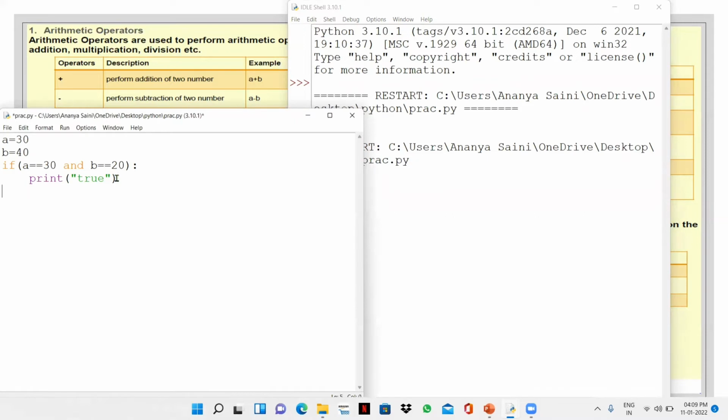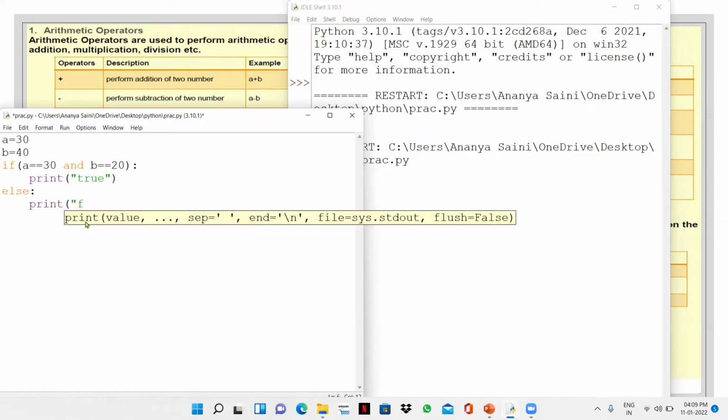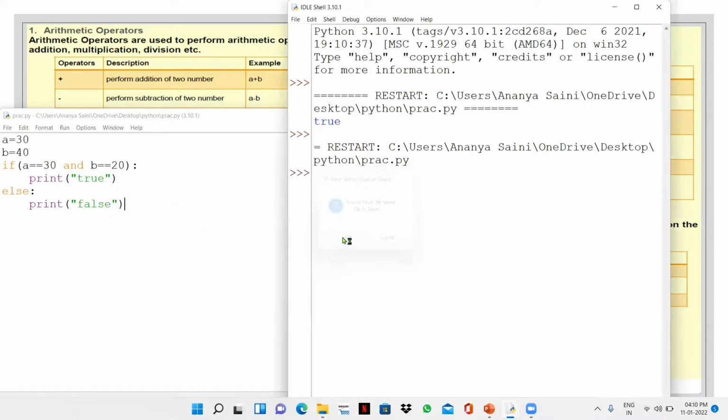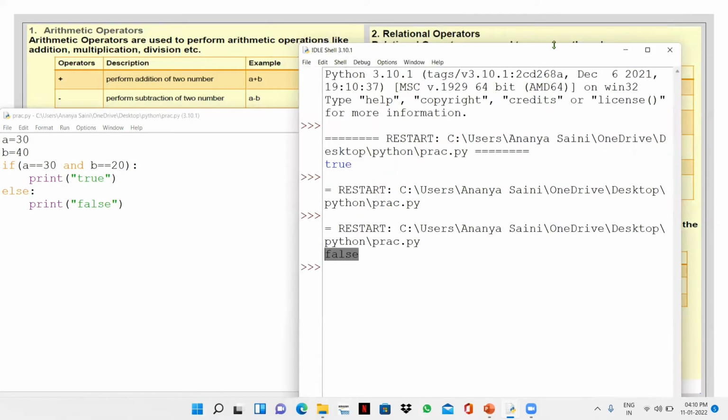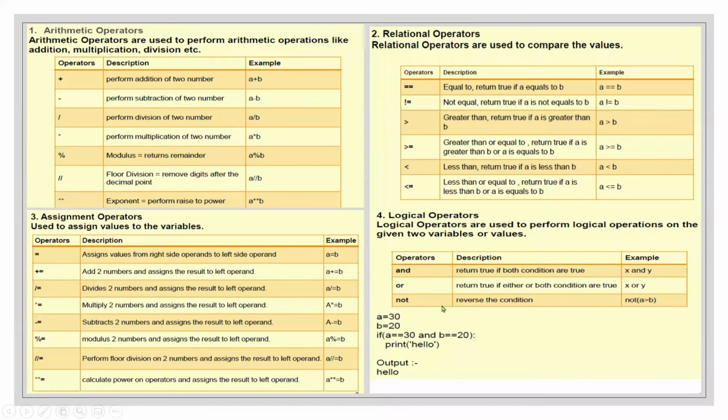See, if I write here else, if it's true, then print true, otherwise print false. Now we get false, because and means that both of them should be true. See here, this condition is true, but this condition is false. B is not equal to 20, b is equal to 40. So in this case, it will give us false.